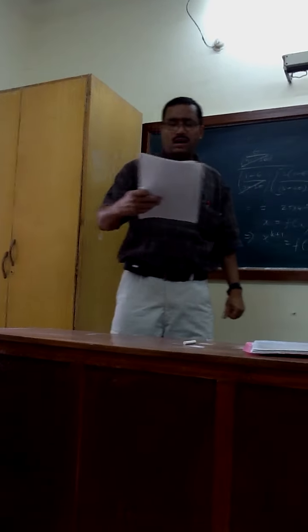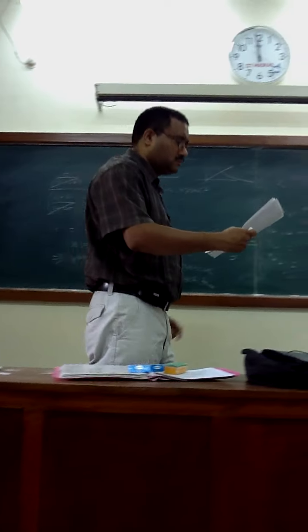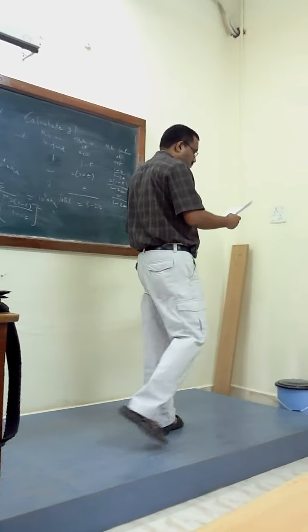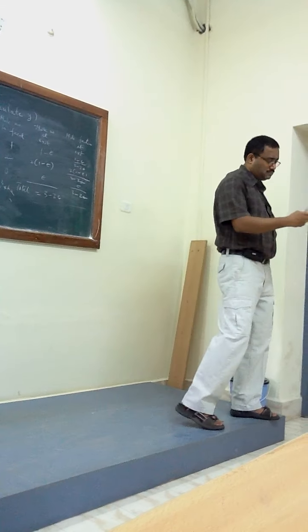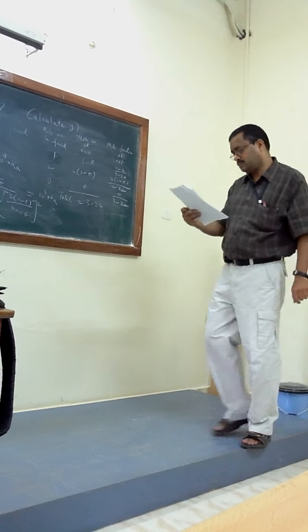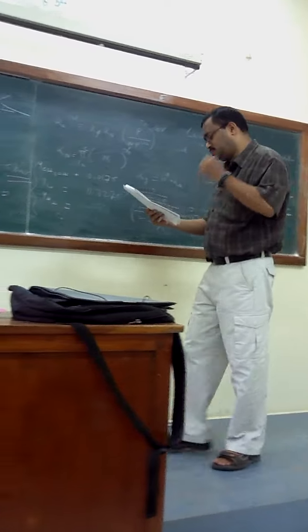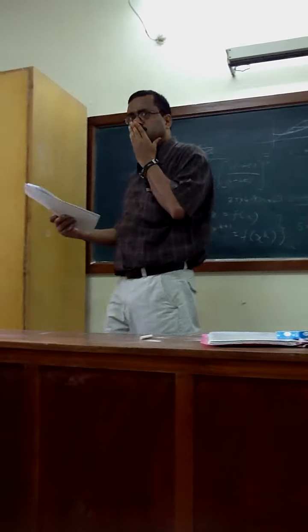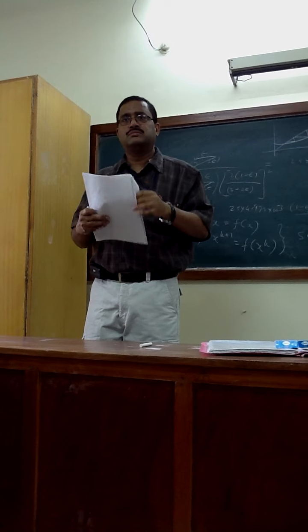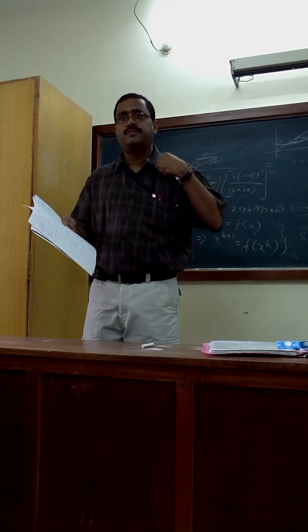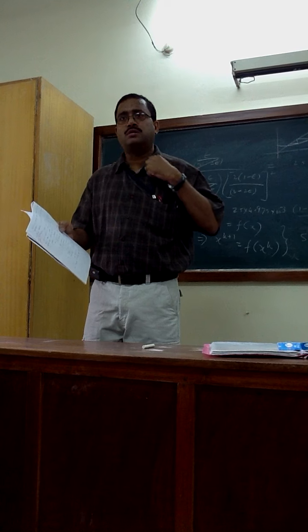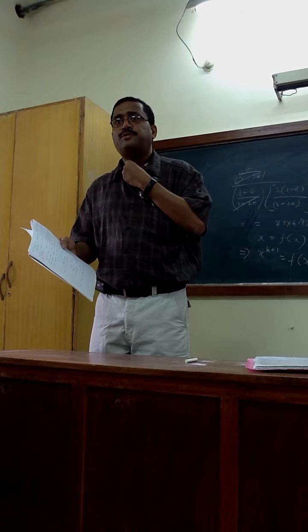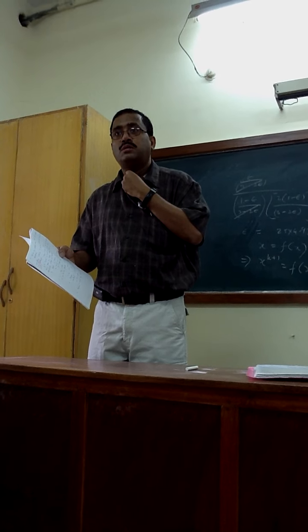Yes. Any luck? First iteration, have you done? How much did you get? 0.462?